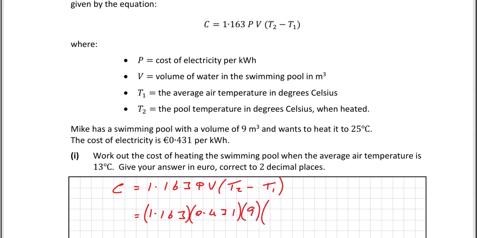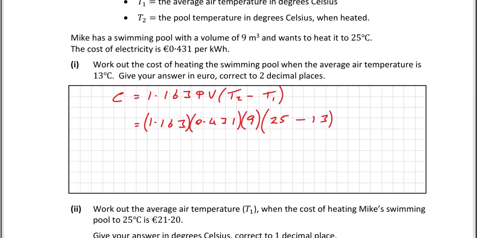And then we've got T2, which is the pool temperature in degrees Celsius when heated. He wants to heat it to 25 degrees, so we're going to write in 25 there. We've got to subtract T1, which is the average air temperature in degrees Celsius, and that is 13. And that's really it. It's just all calculator work after that. So when you do that on your calculator, you should get 54.135324. And then we've got to round this to 2 decimal places.